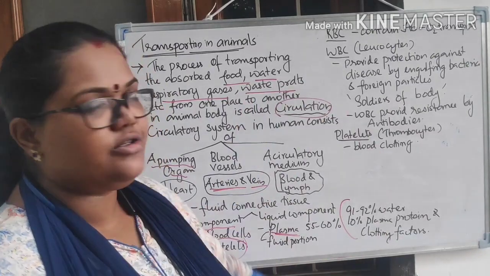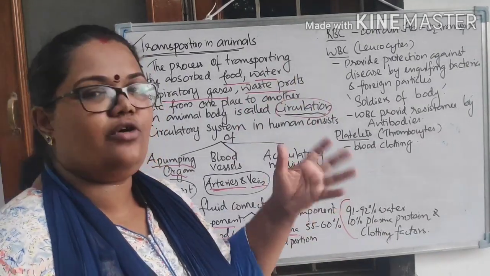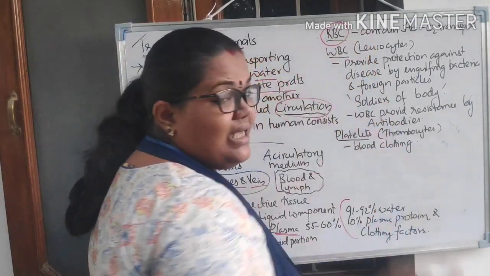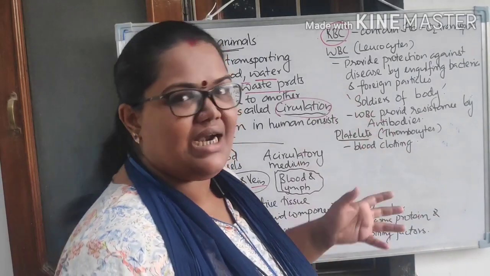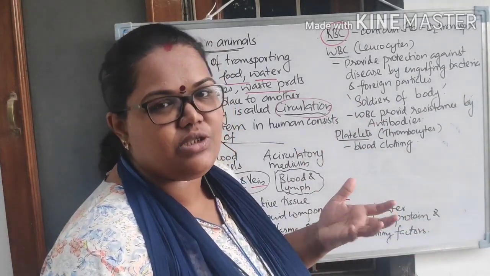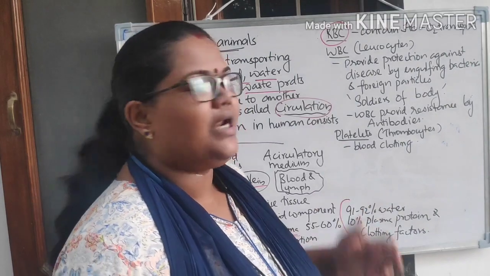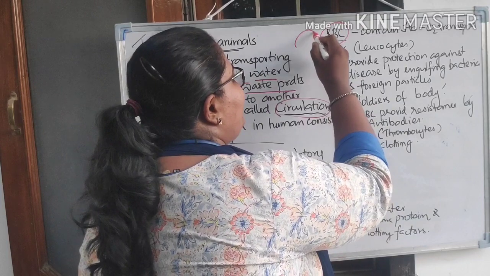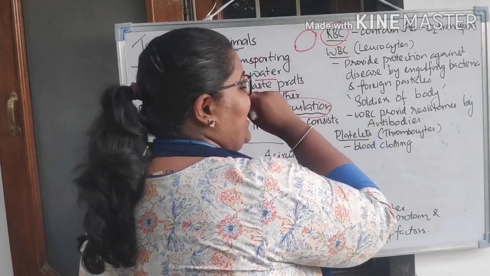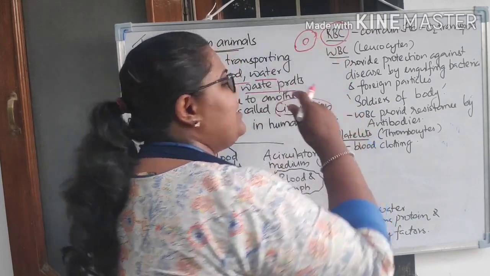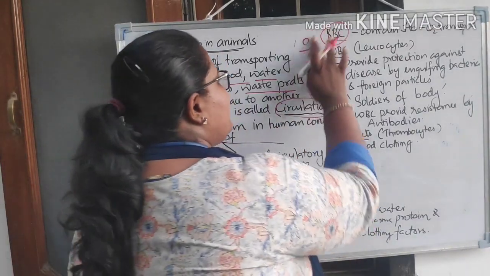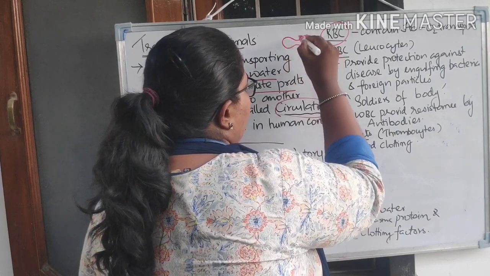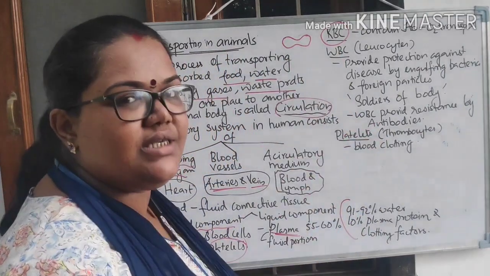Now we are going to discuss the detailed idea of each cell, right? So the first one we are going to discuss here is RBC. What is RBC? RBC means red blood cells, right? They are also called red blood corpuscles, but we can simply say red blood cells, right? So what is the shape of RBC? RBCs look spherical in shape, right? Not actually spherical. If you check, it is a sphere-like structure, but its actual structure is biconcave in nature. They look like this if you are checking the RBC structure, right?